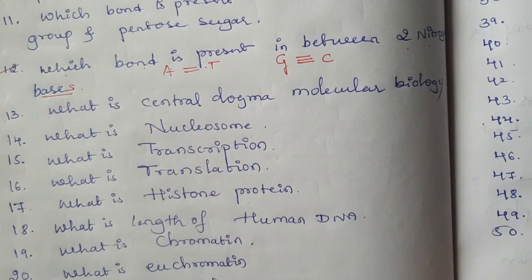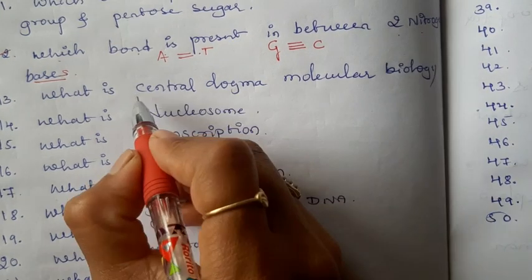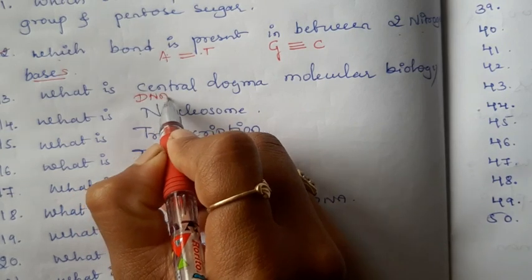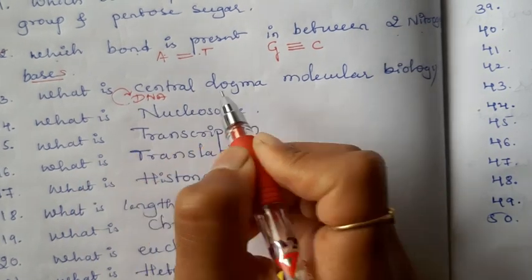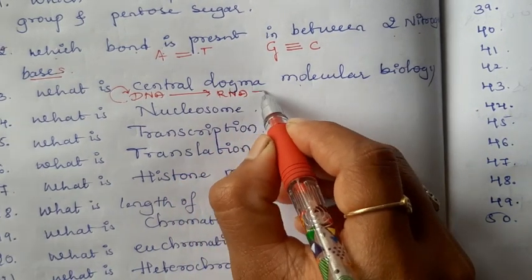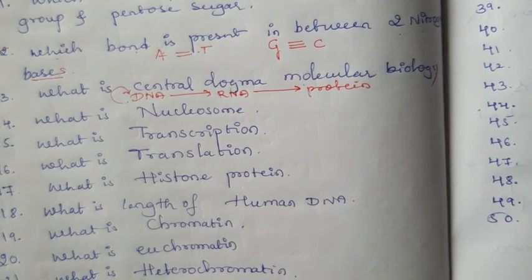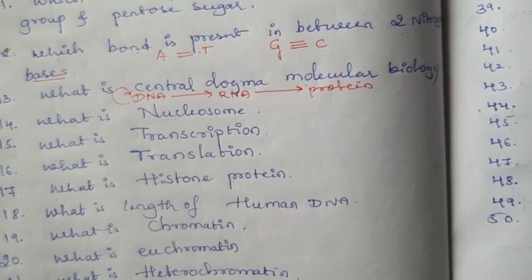Next question, what is central dogma of molecular biology? The central dogma of molecular biology is synthesis of RNA by DNA, protein by RNA. It is like this: synthesis of DNA by DNA itself, synthesis of RNA by the DNA, and synthesis of protein by RNA. It is known as the central dogma of molecular biology.